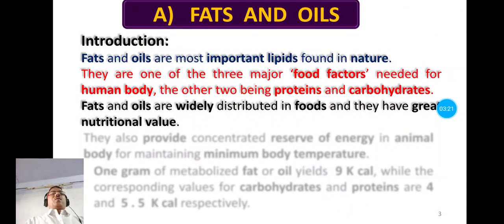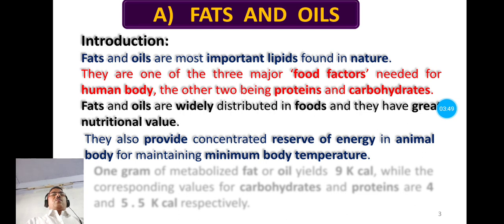Further, the fats and oils form one of the 3 major food factors needed for human body. Remaining 2 are proteins and carbohydrates. The fats and oils are widely distributed in foods, and they have great nutritional value.